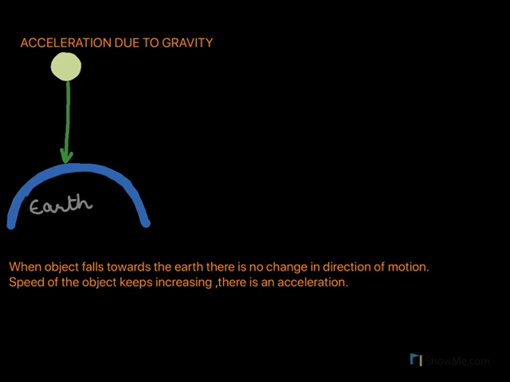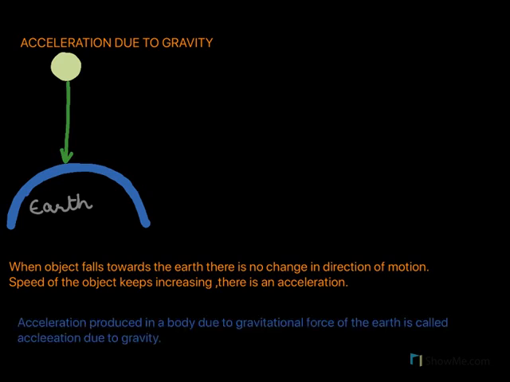And this acceleration produced in the body due to the gravitational force is called acceleration due to gravity. So if we were to define acceleration due to gravity, we would say it's the acceleration produced in a body due to the gravitational force of the earth. It's called acceleration due to gravity.